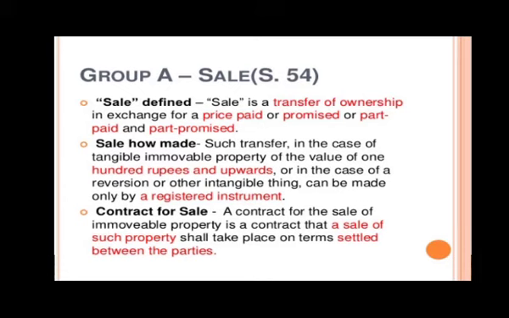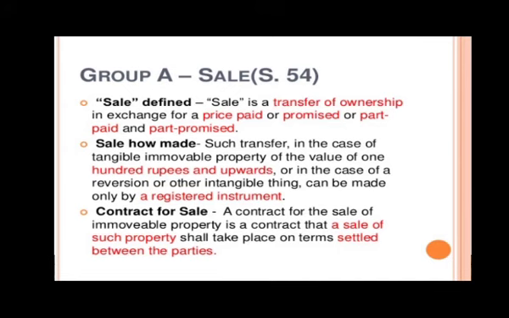Now, how is a sale made? Such transfer, in case of tangible immovable property of a value of 100 rupees and upwards, or in case of a reversion or other intangible thing, can be made only by a registered instrument. So how to transfer property? If the value of property is 100 rupees and upward, then it has to be by a registered instrument. Practically, I don't know of any immovable property worth below 100 rupees. Nearly every immovable property I can think of is more than 100 rupees, so basically every immovable property has to be transferred by a registered instrument.